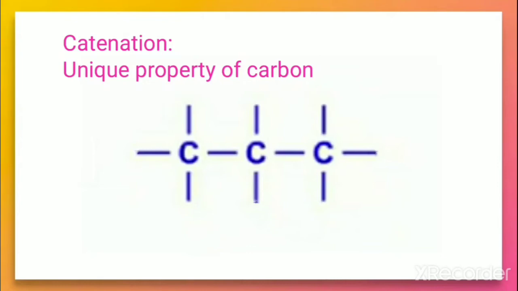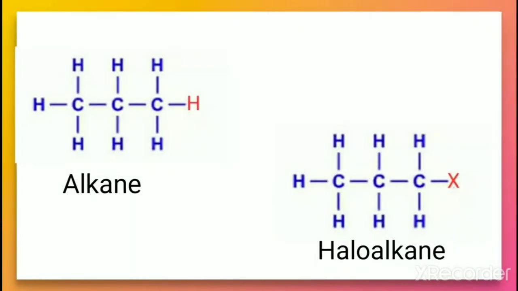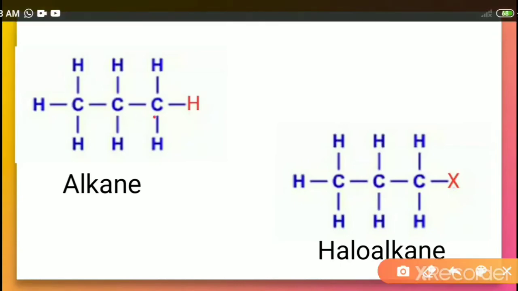So let us discuss the formation of haloalkanes and haloarenes from hydrocarbon. You are familiar with alkanes. Alkanes have the general formula CnH2n+2. Here we have taken one alkane, that is a 3 carbon alkane, which is called propane.